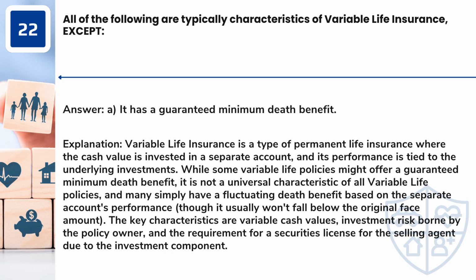Answer: A. It has a guaranteed minimum death benefit. Variable life insurance is a type of permanent life insurance where the cash value is invested in a separate account, and its performance is tied to the underlying investments. While some variable life policies might offer a guaranteed minimum death benefit, it is not a universal characteristic of all variable life policies, and many simply have a fluctuating death benefit based on the separate account's performance, though it usually won't fall below the original face amount.